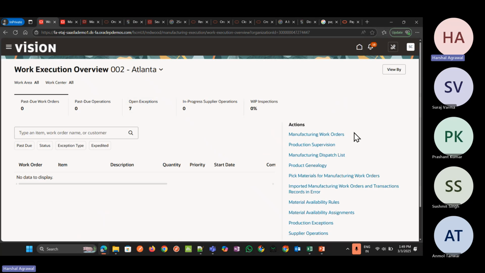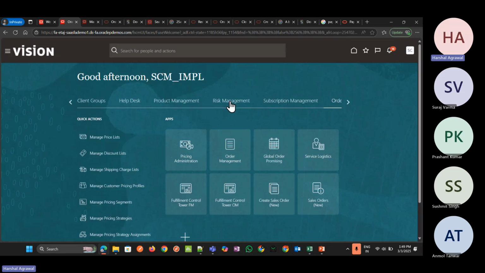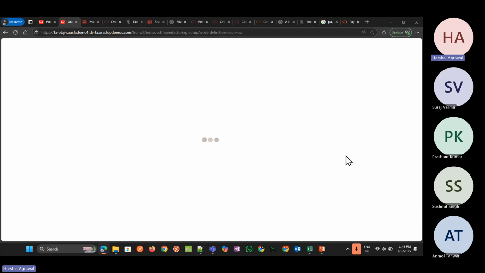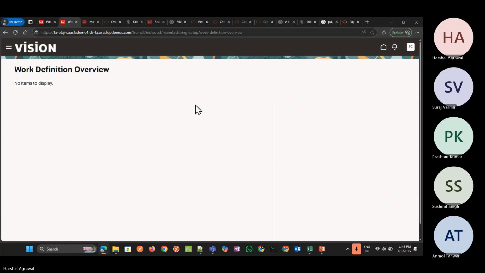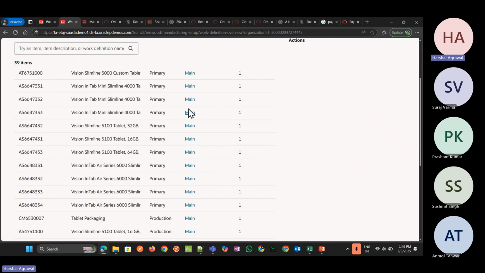Let me open the two sessions. One will be for the work execution and the second will be for the work definition. Now let me go to the work definition part. Okay, yes, it got displayed now.